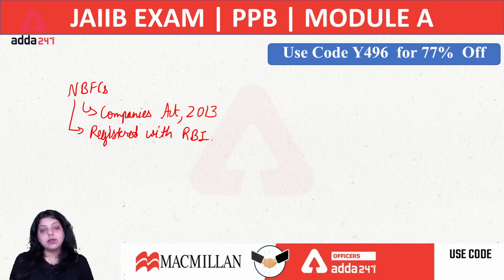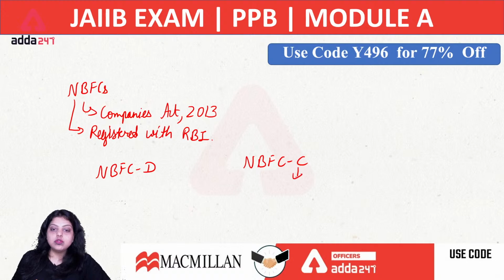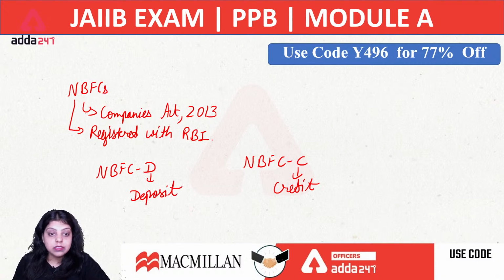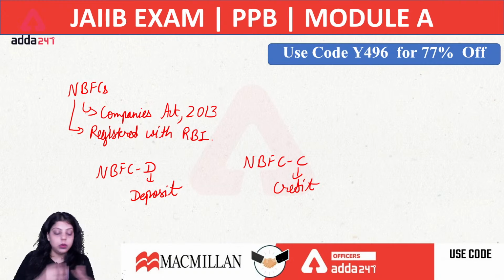Then there are two types. Broadly we have divided NBFCs into two types, known as NBFC D and NBFC C. Now C represents credit, and D represents deposit. There are certain NBFCs which can take deposits from the public. Earlier they were not allowed to take deposits from the public, only banks were allowed to.